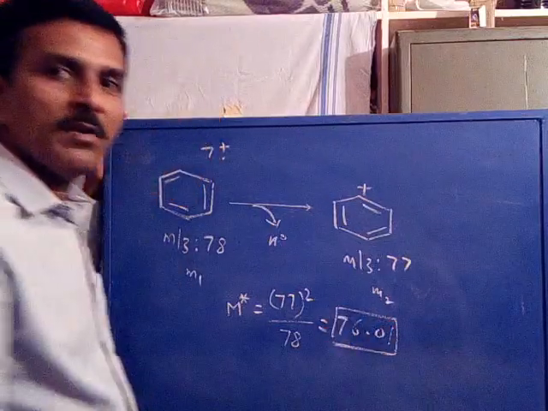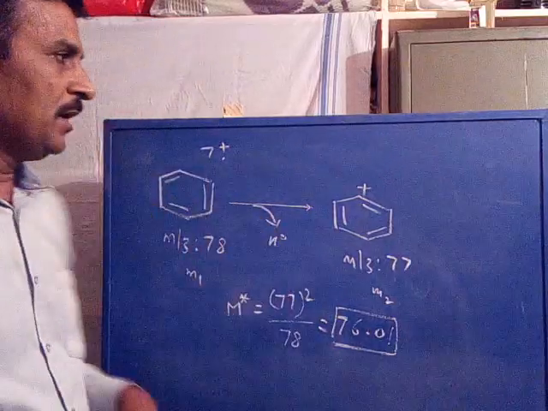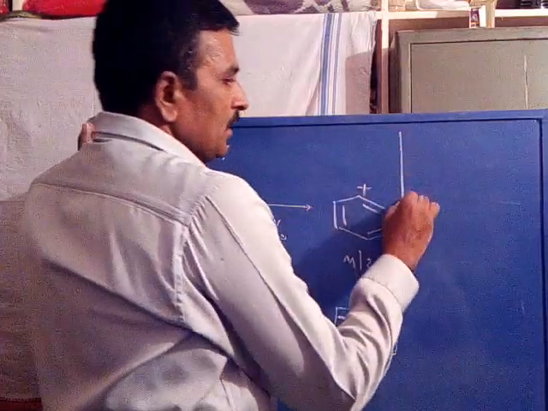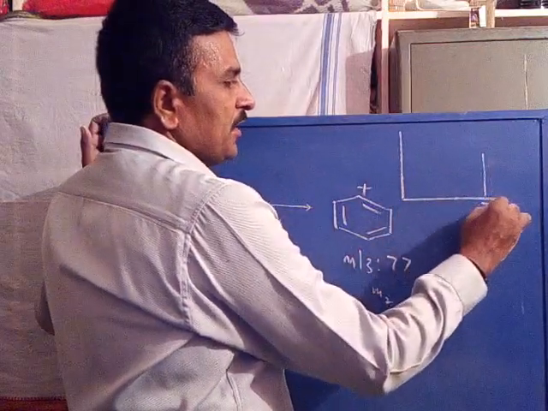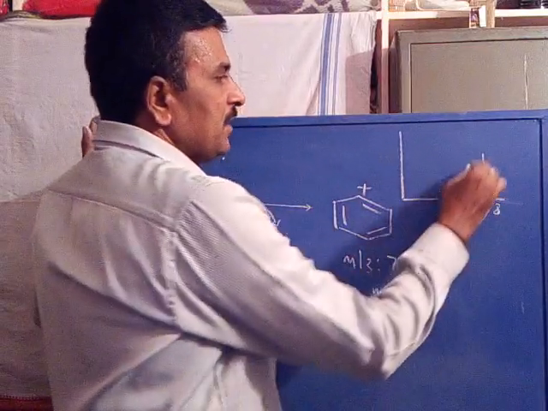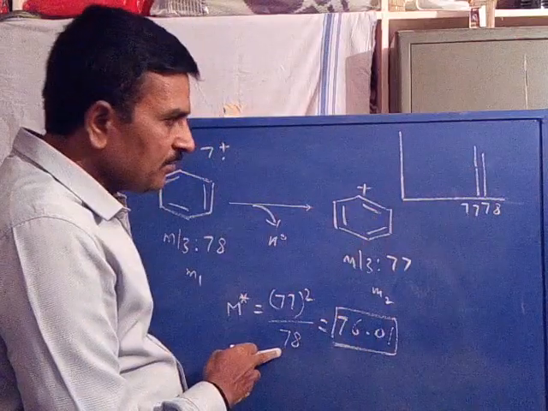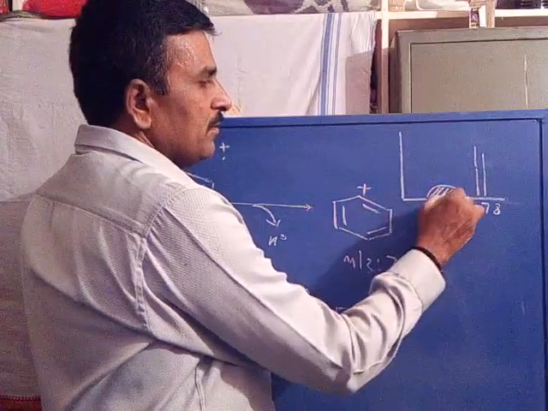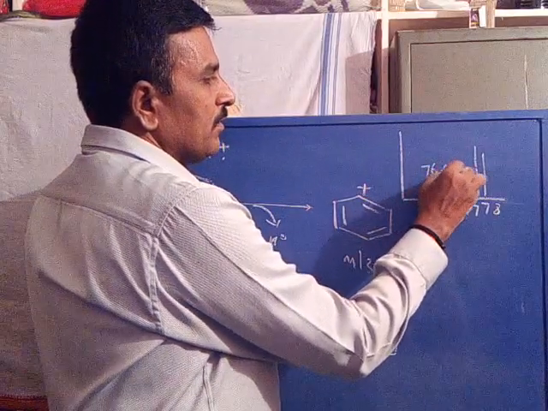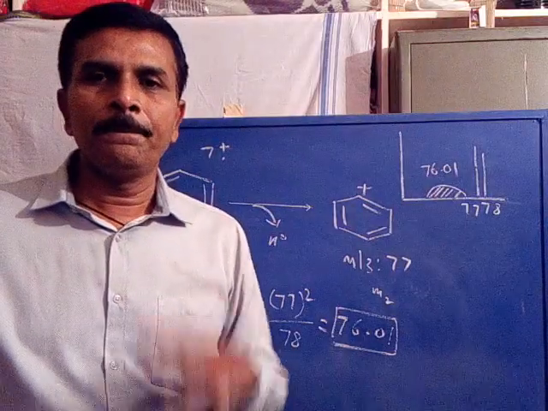So the metastable ion signal appears at 76.01. That is, its mass spectrum has one signal at 78, another signal at 77, and the metastable ion signal appears at 76.01. So this is about the metastable ion.